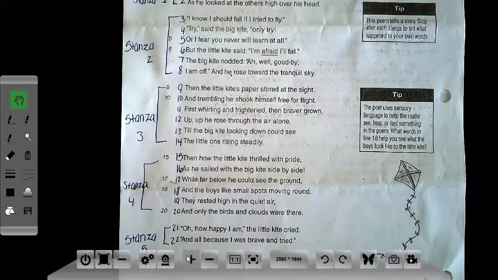With poetry, you'll go back to the stanza. And a lot of times the question may say, read line 12. So if you don't have your lines numbered, you're not going to know which one is line 12. It may say go back to stanza 1 and read line 2. If you don't have your stanzas numbered, you're not going to know which stanza is which. So it's always important to make sure you label your stanzas and number your lines, because the lines and the stanzas help you locate information in the poem.